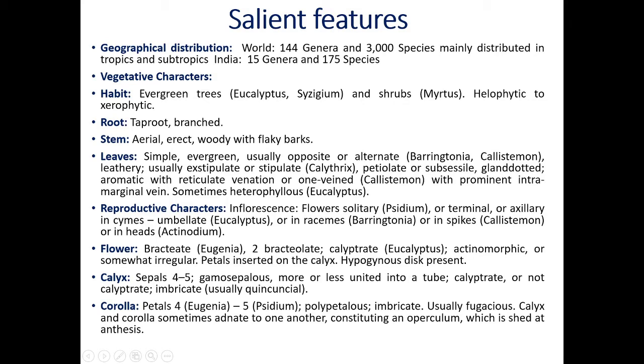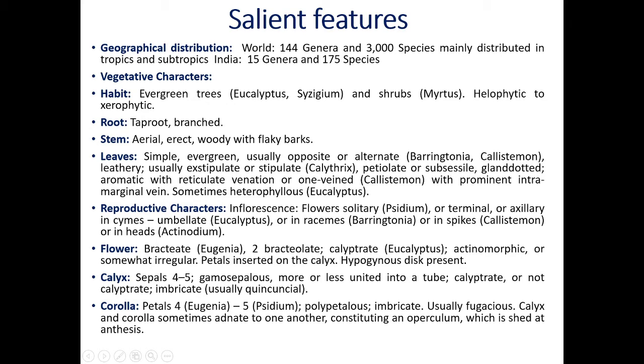Or terminal or axillary cyme. Cyme means the peduncle has limited growth, producing flowers which are arranged in basipetal manner. It is called cymose type of inflorescence, and one of its subtypes is umbellate. Umbellate you will get in eucalyptus, Nilgiri plant, or racemes, Barringtonia, or spikes, Callistemon, bottlebrush plant.